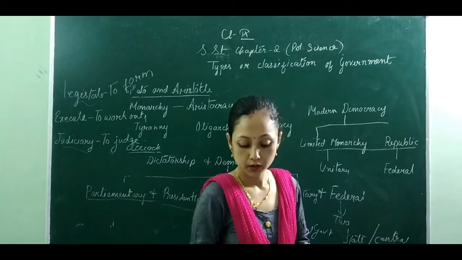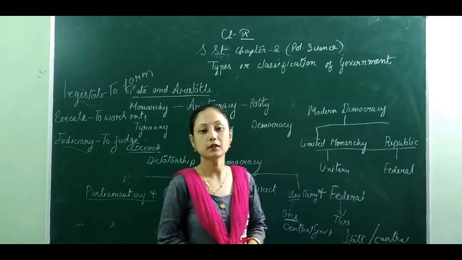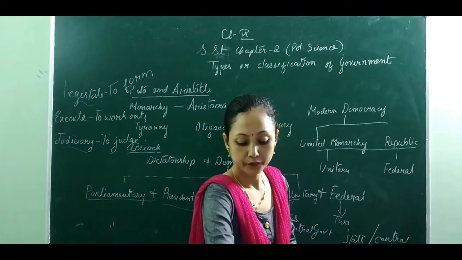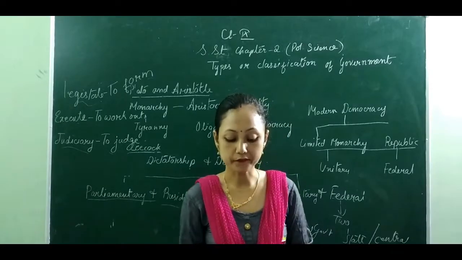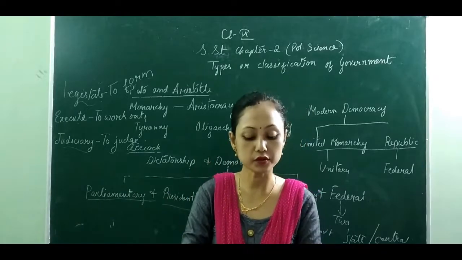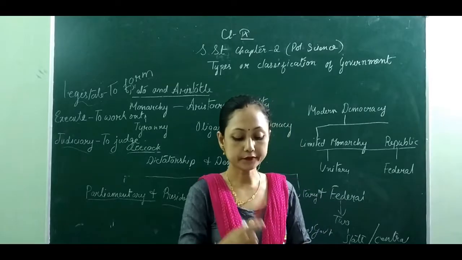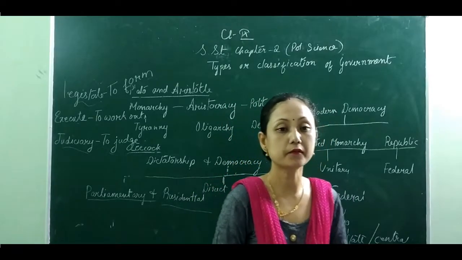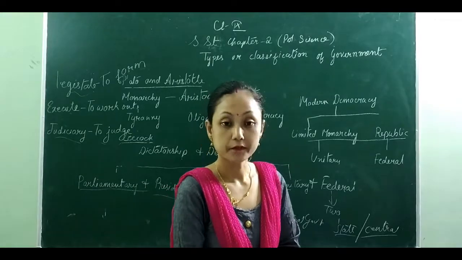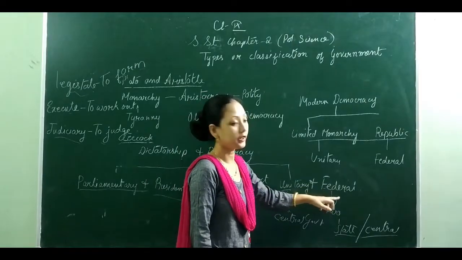Now here, flexible constitution. In a unitary form of government, as I told you before, flexible means that it can be changed. These are the characteristics of a unitary form of government. Along with the characteristics, we have also gone through the merits and the demerits. After that, let's go with the federal form of government. Now, after studying the unitary form of government, we will be going with the federal form of government.